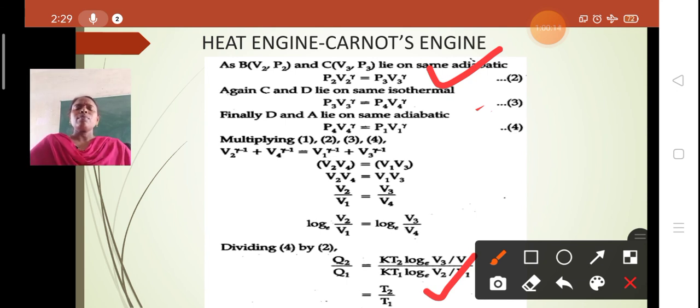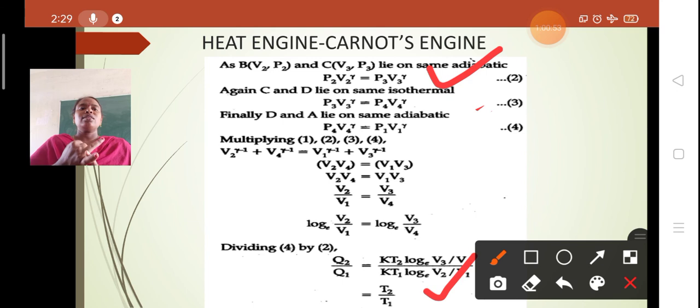And finally what we can say is that the Carnot cycle is a reversible action. When the cycle is reversed, the working substance has an impracticable action, and so this Carnot's engine is not realized in actual practice. And of course the theory of the Carnot's engine is used for judging the performance of engines. So this is what I wanted to deal with today, and what we have dealt with here.